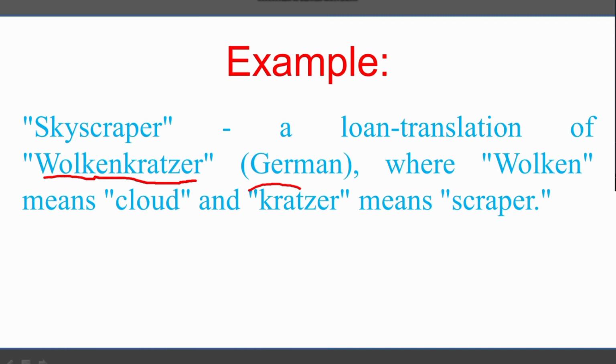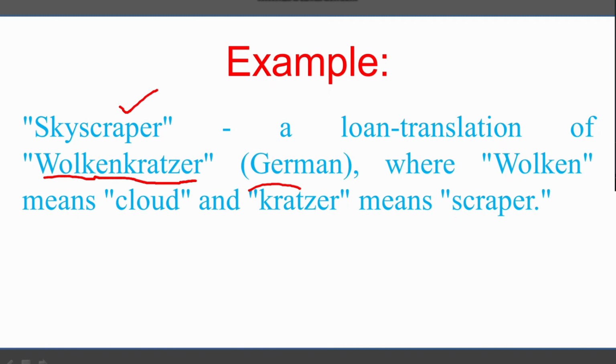It means that in German, the skyscraper has two names. And in English, only one name, that is skyscraper, right? Where Wolke means cloud and Kratzer means scraper. And we give the new name, that is skyscraper, in the English language.